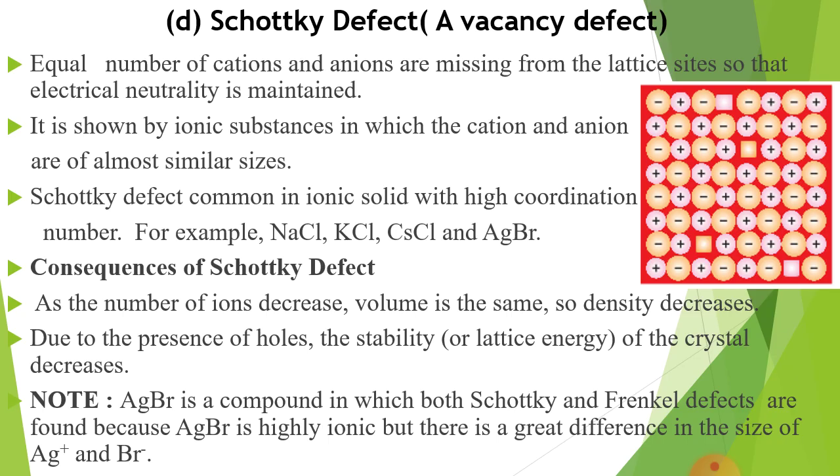Now look at the diagram. Here two cations and two anions are missing. That creates a vacancy only. No cations or anions insert into the voids. So this is a common example of vacancy defect.